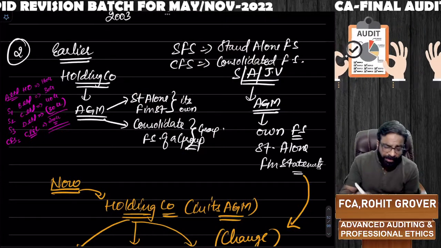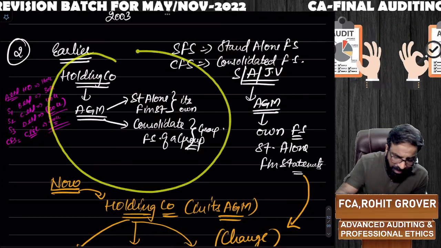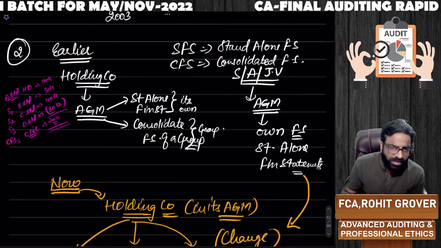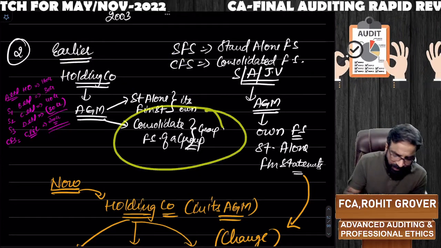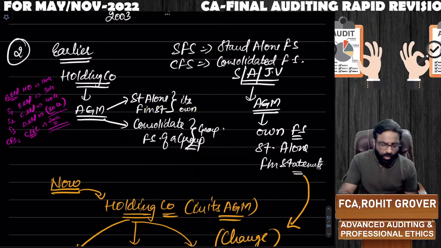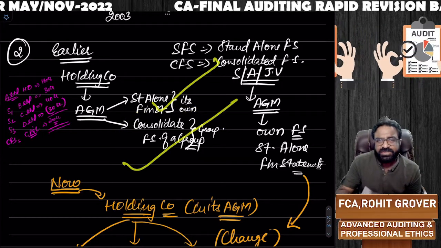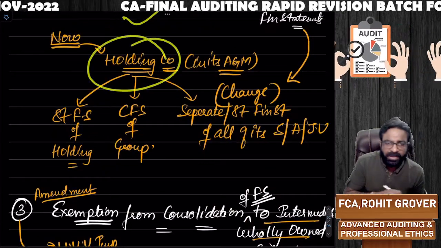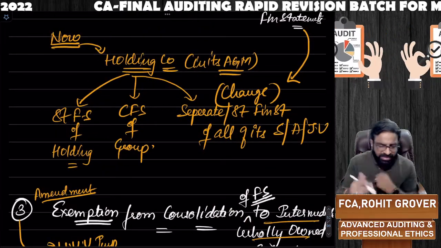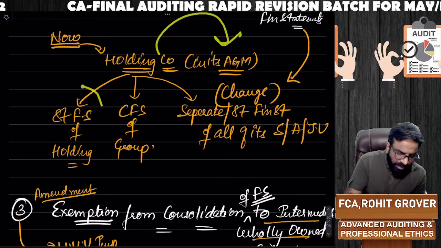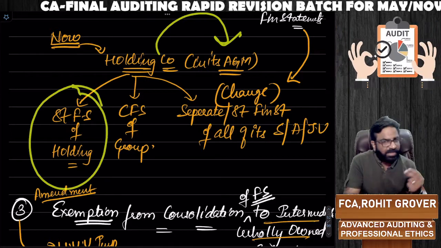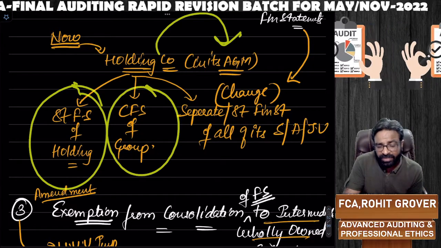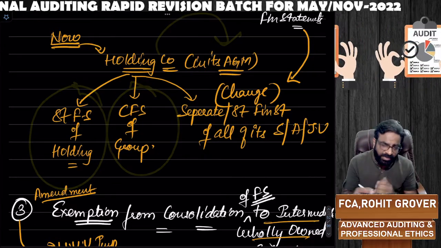Earlier, what used to happen? Earlier, if you are a holding company, in your AGM, you used to lay down your own standalone financial statement and consolidated financial statements of the group. That's it. But nowadays, if you are a holding company, if you are a parent company, your responsibility has increased. Now in your AGM, your own standalone financial statement definitely will come, and the consolidated financial statement of the group also definitely will come, same as it is.